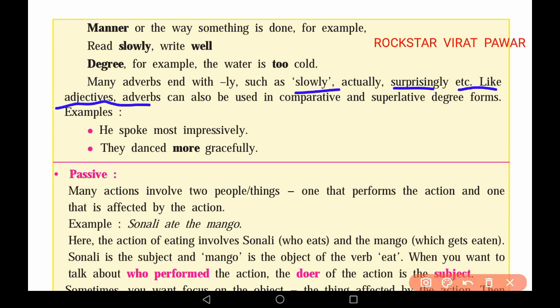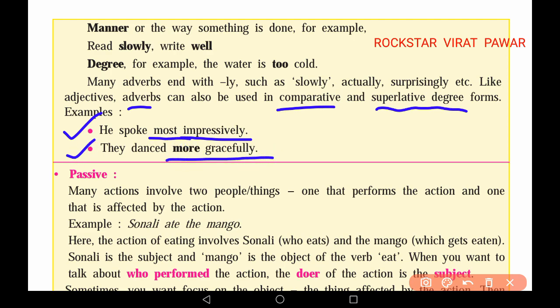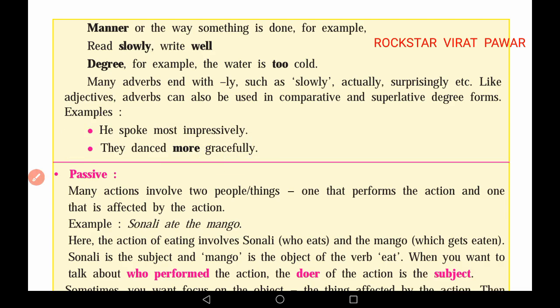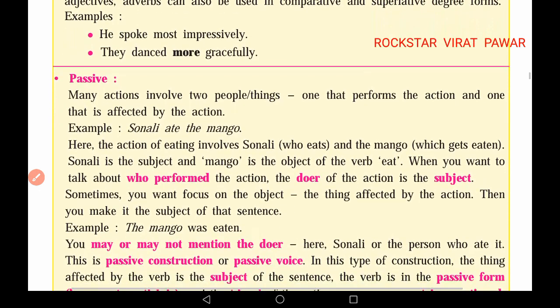Like adjectives, adverbs can also be used in comparative and superlative degree form. For example, see the sentences, he spoke most impressively. They danced more gracefully. Here, most is used in superlative degree and more is used in comparative degree for the word gracefully. Okay. Now, we will see what is meant by passive.